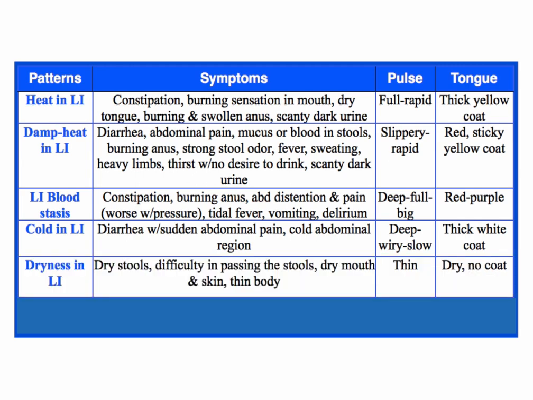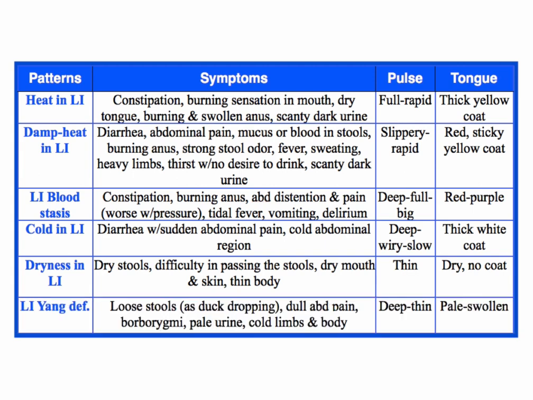Dryness in the large intestine. You can see all those patterns we've seen so far are all excess, right? All the first 5 patterns: excess, excess, excess. Excess dryness in the large intestine is basically dry stool, difficulty in passing the stool because it's so dry, right? It comes out really, really dry, so it can be painful and it could create some hemorrhoids, bleeding or fissures. Dry mouth, dry skin, thin body. The person has a thin pulse and a dry, cracked tongue with no coat. So that needs a lot of lubrication and hydration, right?